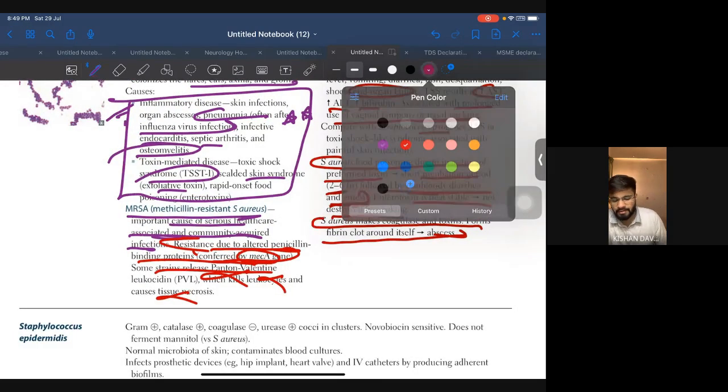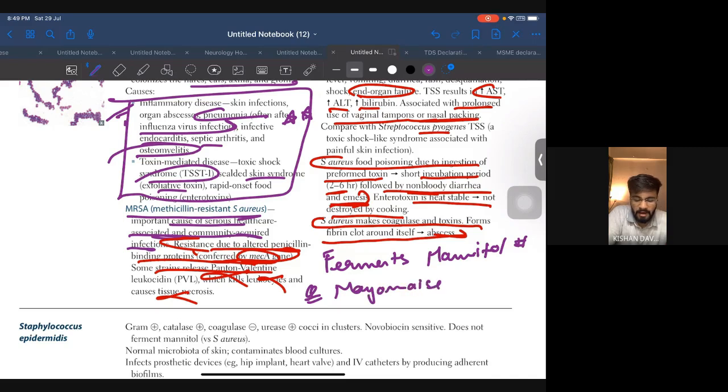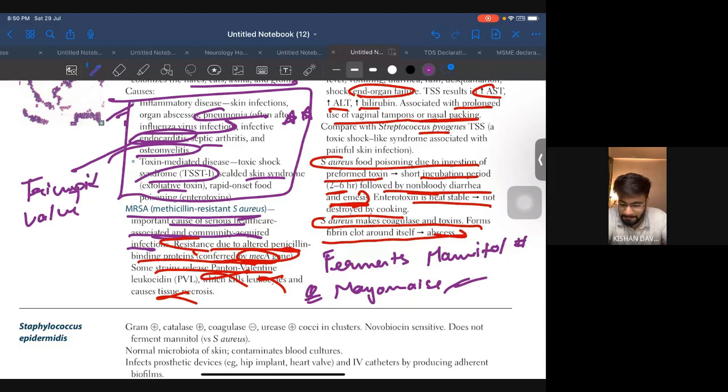Now apart from this, how they like to ask the question, there are one or two points, please write them down. Staph aureus ferments mannitol. This is important. Another thing, if in the question they say the patient had mayonnaise-based food, and due to mayonnaise there is food poisoning, think about Staph aureus infection. Another thing, the endocarditis will mostly be in the tricuspid valve. Very important. Please keep this in mind. Tricuspid valve. So this is all you have to remember.